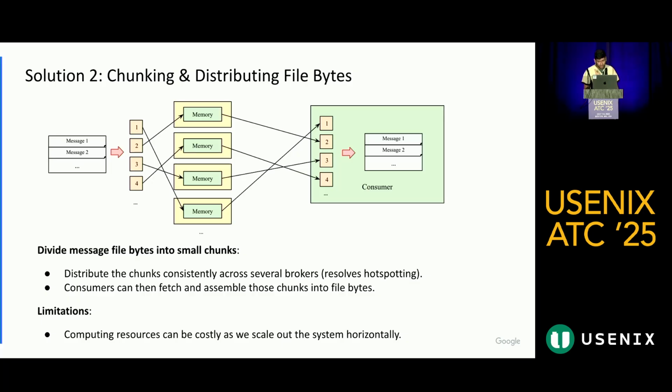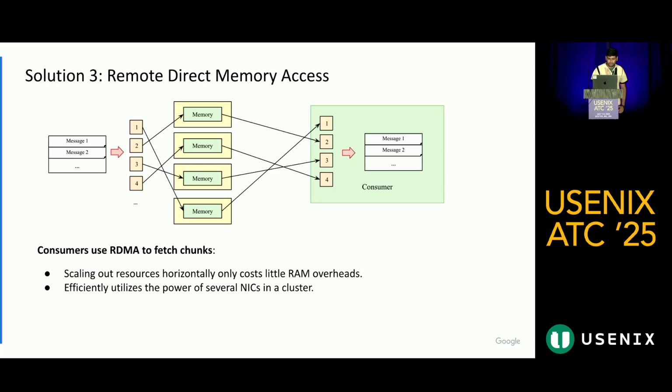To get around that issue, we make use of RDMA. So instead of brokers delivering the message to the consumers, consumers use RDMA to fetch those chunks. This is very useful because now we are able to scale out horizontally without paying the processing cost, and we can effectively utilize the power of several NICs in a cluster.